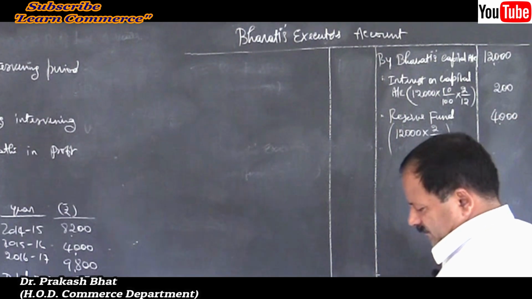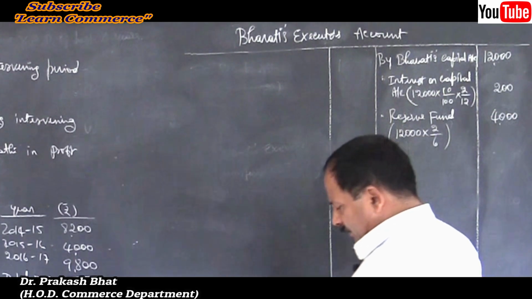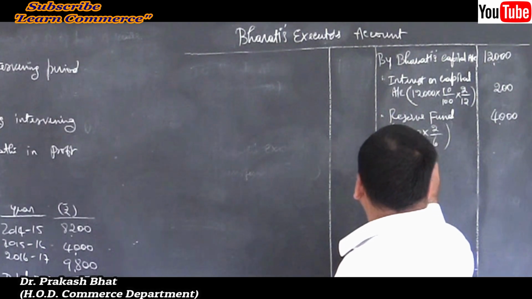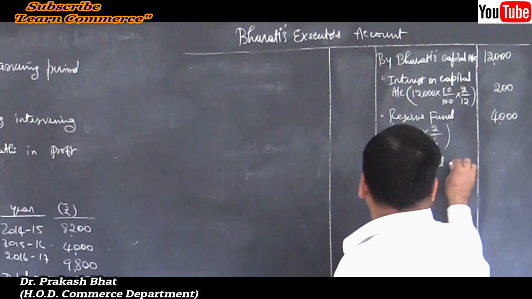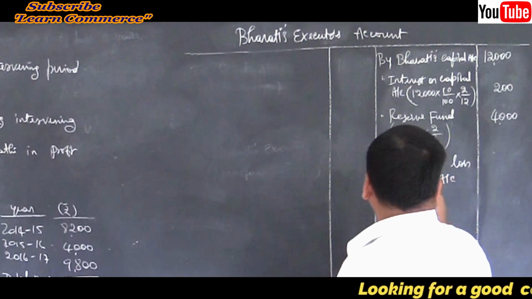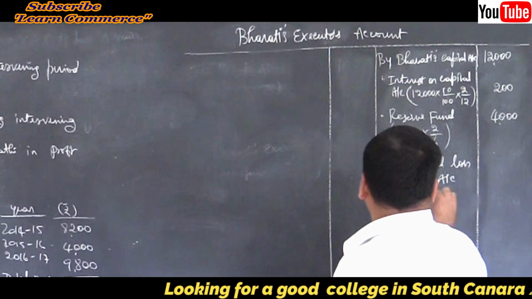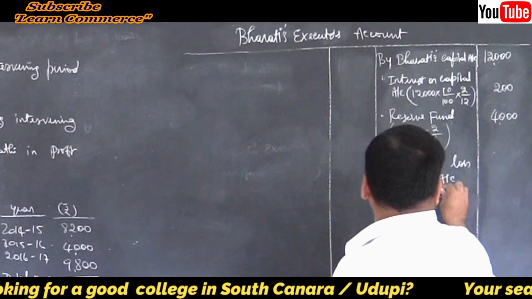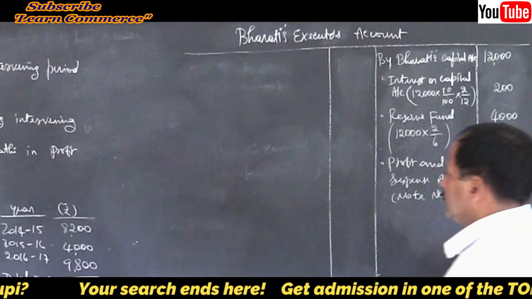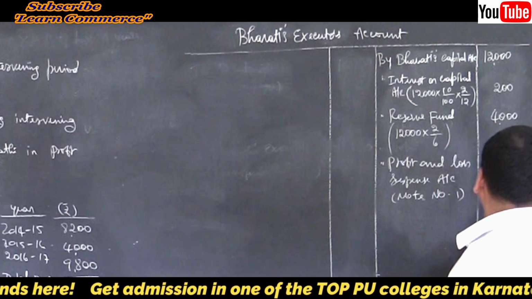Then profit and loss suspense account. Write note number 1. No need to show calculations. Already you have calculated, isn't it? Note number 1. Write the amount 3,333.